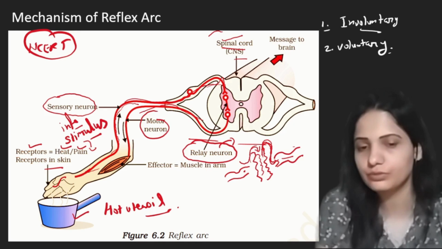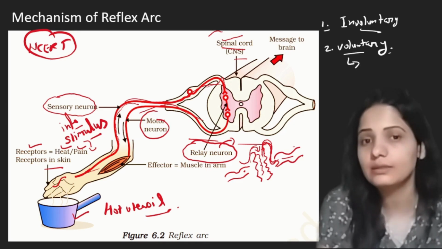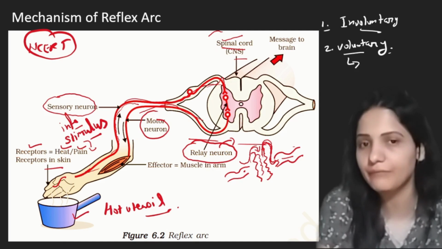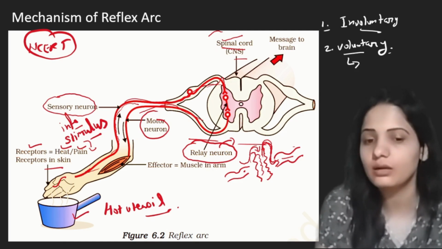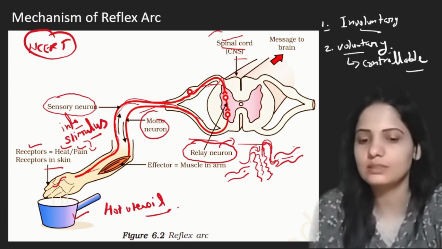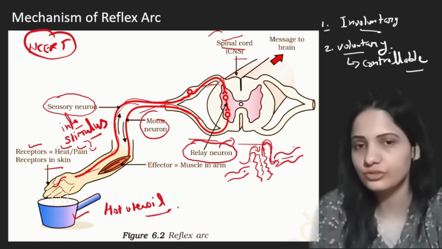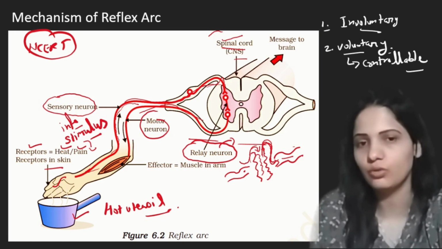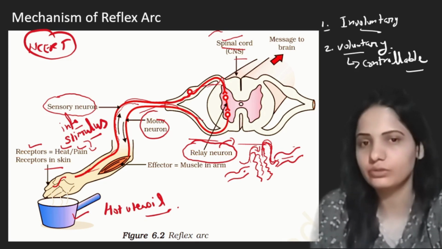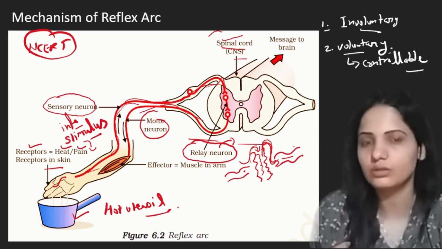These are involuntary processes, and voluntary processes are the processes which can be controlled by us. These are the processes which are in our control, and we perform these processes by thinking. So voluntary processes are the controllable processes. This is about voluntary and involuntary processes, and reflex arc is an involuntary process. This is not in our control. Understood what is a voluntary process and an involuntary process? What is the difference between them? One is in our control and the other one is not in our control.